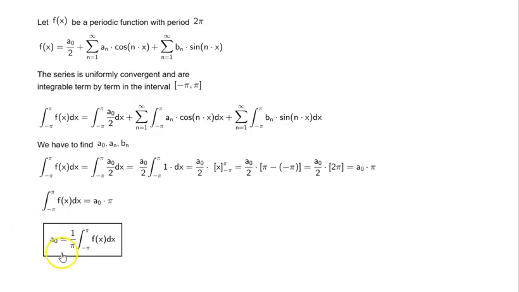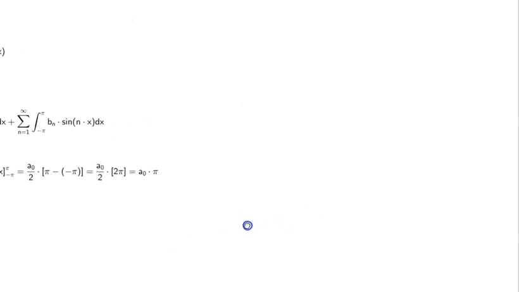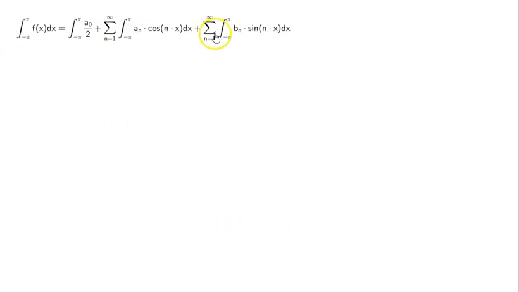And so we end up with a naught is equal to 1 by pi times the integral minus pi to pi of f of x dx. So we have arrived at an expression for a naught. Now we need to look at the next term, that is an. So again, we integrate each of the terms. Now here we need to somehow get rid of the first integral and the third integral. How do we do that?